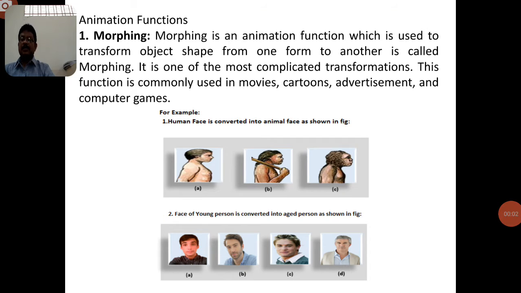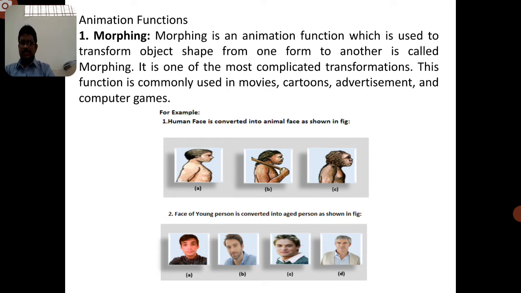Hi friends, today I am going to discuss the animation functions. In the previous video I explained what an animation is, what the applications of animation are, and what the different ideas in animation are, because in animation the picture may be shaped from one position to another, the image can be rotated, the image can be colored in different colors, and we can set different ideas on that particular image.